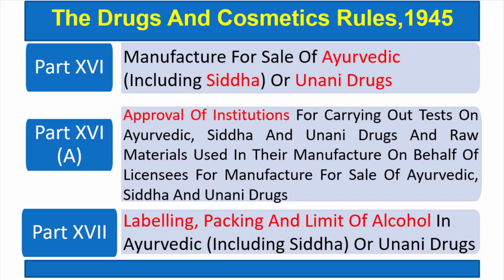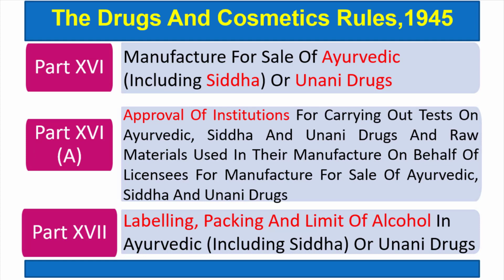Part 16 is for manufacture for sale of Ayurvedic, Siddha or Unani drugs. Part 16A is again approval of institutions for carrying out tests, but for Ayurvedic, Siddha and Unani drugs.